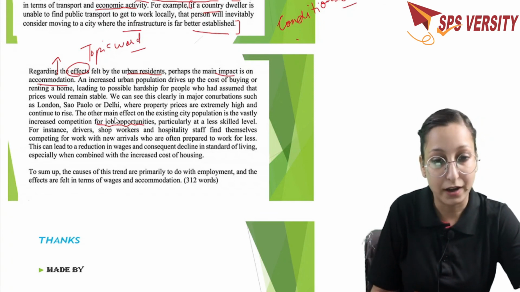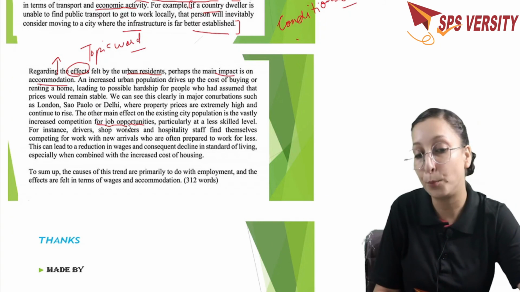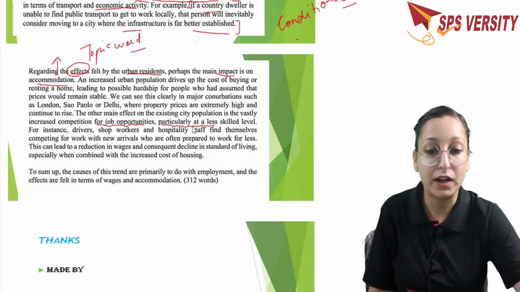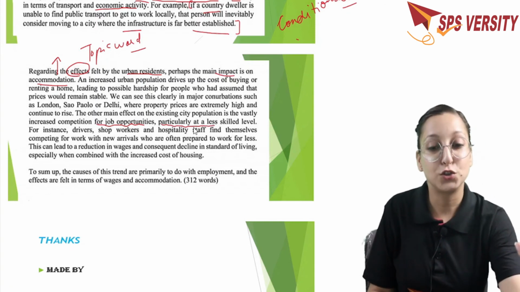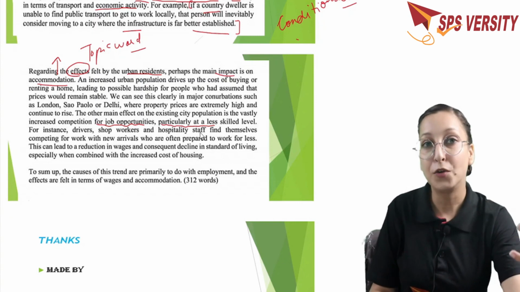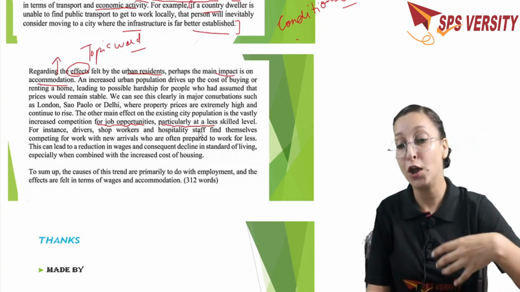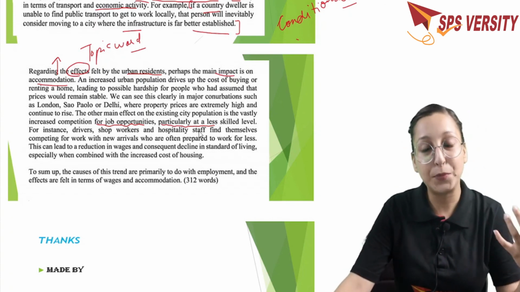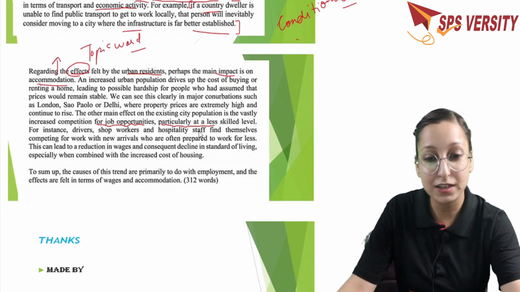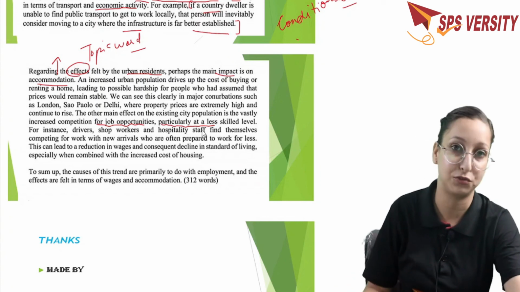Now here the person who has written the essay says the other main effect on the existing city population is the vastly increased competition for job opportunities, right? By job opportunities he means particularly at a less skilled level. The jobs which involve a lot of skill, obviously competition there will already be less. But where the competition is already more, if people from rural areas migrate to cities then that competition is going to be higher. You must have heard many examples in the news of how many people apply for a peon's post, even PhD holders apply. Okay, so this is the real effect, why people are migrating from the rural areas and how this is affecting the city life too.